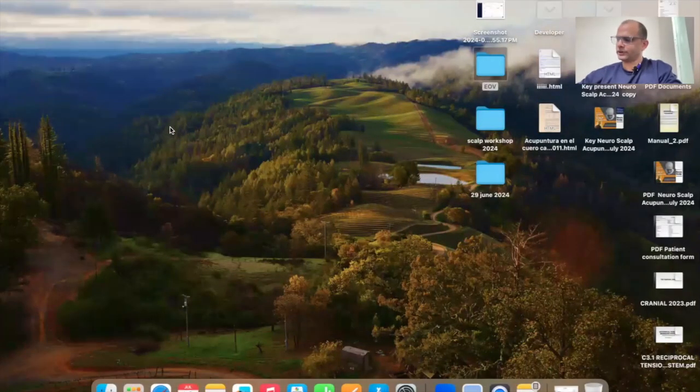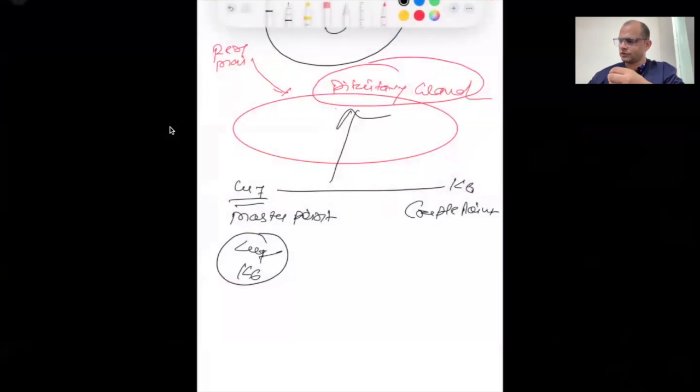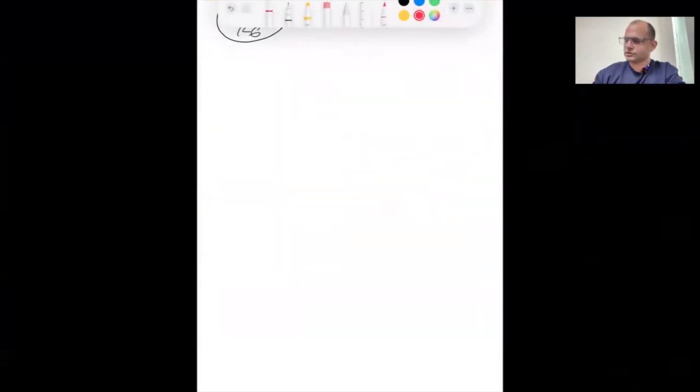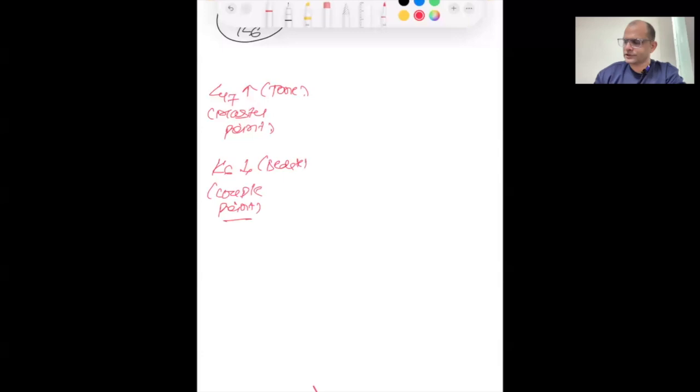I will tell you quickly because maybe some people might not know. Whenever I am telling you, remember, we are talking about Lung 7 as a master point and Kidney 6 as a couple point. So we are doing tonification of the master point and sedation of the couple point. Sometimes we can tonify both also. It depends on the condition. We are talking about the conditions in which we will use these two points, right?